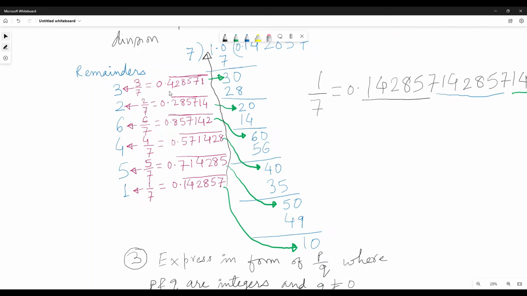And if it is for 2 by 7, this 4 will go into the last position. So 285714, 285714, 285714. This is how it will repeat for 2 by 7. For 6 by 7, you can see how beautiful it is, right? The same number starts to repeat, but the places are getting shifted, and you can understand it by doing it yourself.